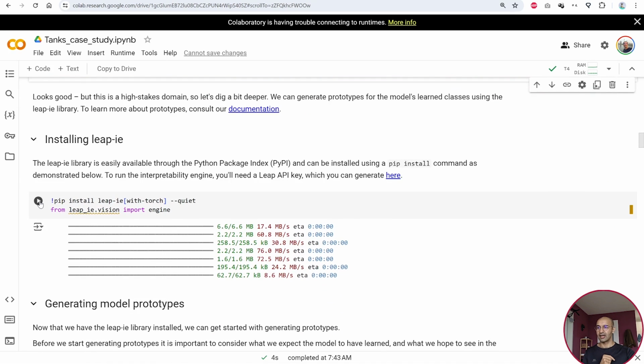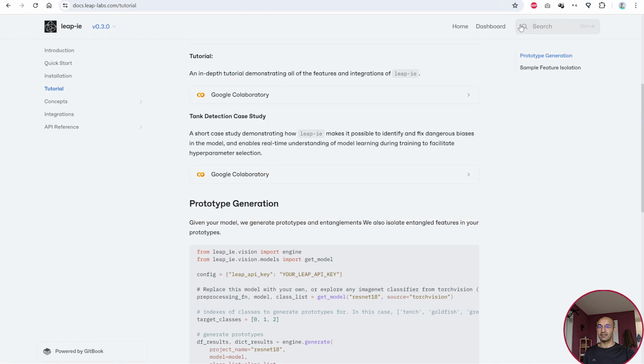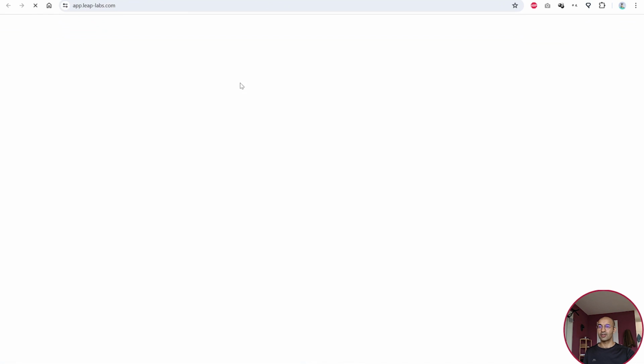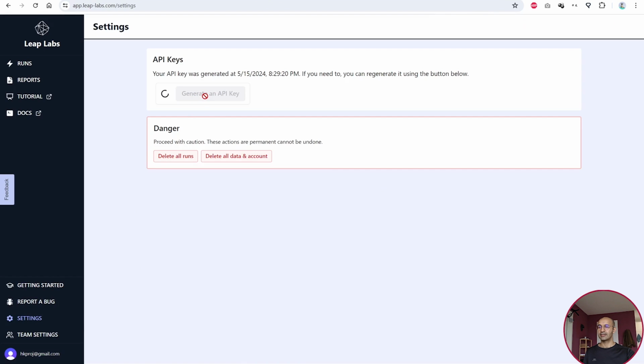So we install the library. Then we can use the library to generate prototypes. As we saw before, the prototype tells us what kind of input the model wants to see to give a certain output. In this case, we need the Leap Labs API key, which we can generate from the Leap Labs website. So we go to the dashboard, we go to settings, and it will generate a key here.